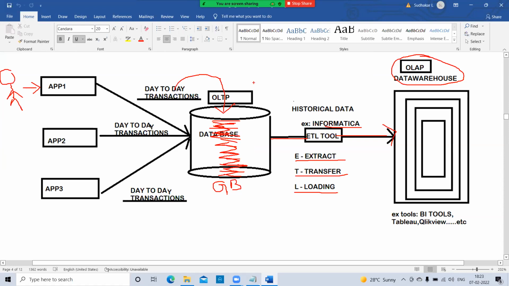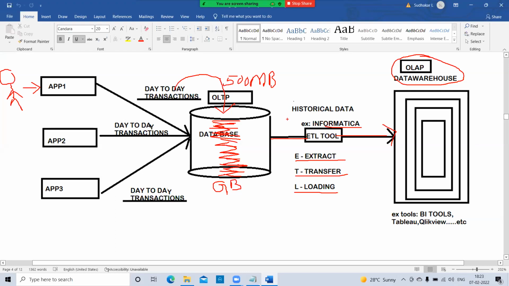Suppose you have a small scale business; per day, how much data will it produce? For example, 500 MB of data is produced by a small business in 24 hours.